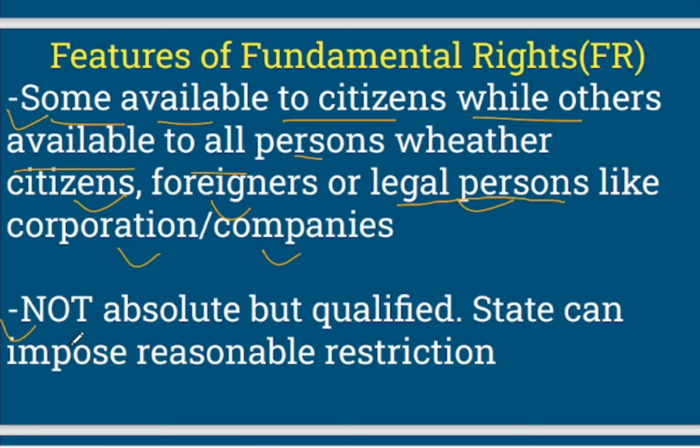Then it says that a fundamental right is not absolute, right? It is qualified. And hereafter it says that a state can impose reasonable restrictions. If fundamental right had been absolute, then a state could not have imposed reasonable restrictions. Since fundamental right is not absolute, only then can a state impose reasonable restrictions on it, right? So I hope it's clear. Now let's move to the next slide.